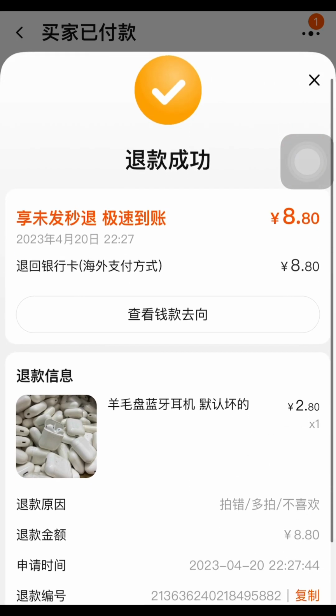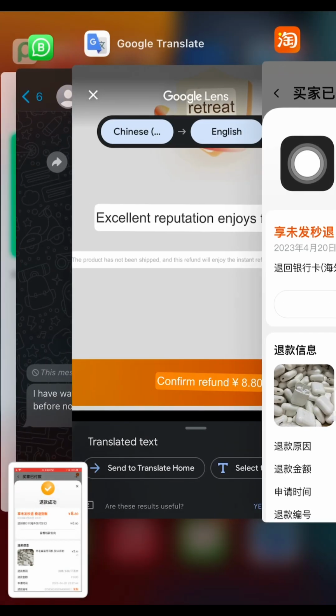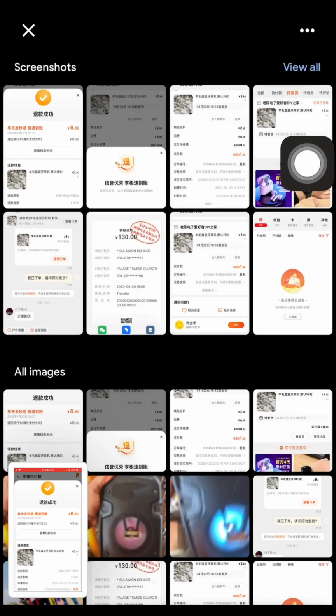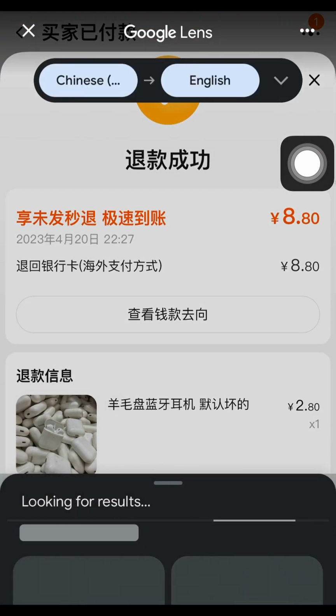Now guys, don't worry, I'm going to show you everything you need to know. Now we need to screenshot again, and I'm going to make another example for you. Now I do my screenshots and go back to my Google Translator and translate this for me.